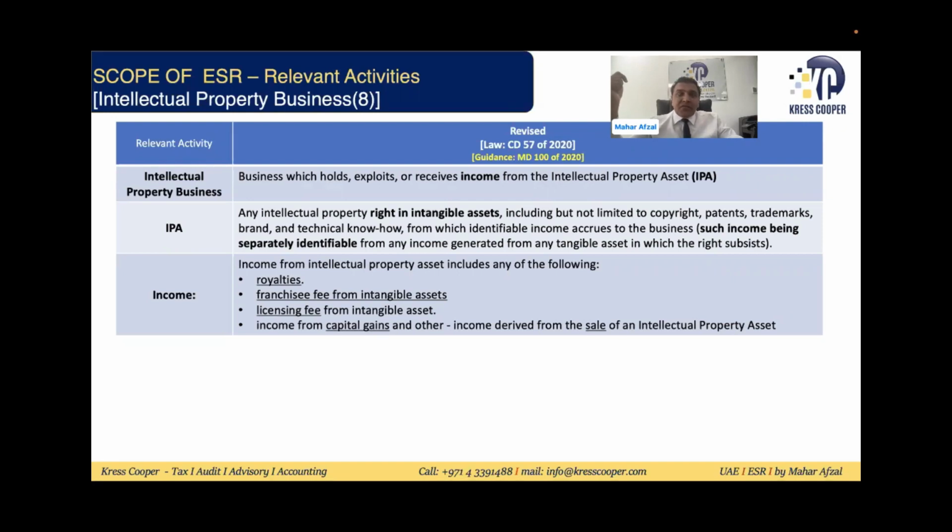So if the licensee is using the intangible assets and from this they are generating income, there is a possibility that these assets can be high-risk intellectual property assets or non-high-risk intellectual property assets. If the assets are high-risk intellectual property, then they are subject to enhanced economic substance requirement. By default, it will be assumed the entity has not fulfilled ESR. They need to prove it with all those documents, provide everything to justify that they have satisfied the ESR test. But if the asset is non-high-risk intellectual property, then they will be subject to a normal ESR requirement test.